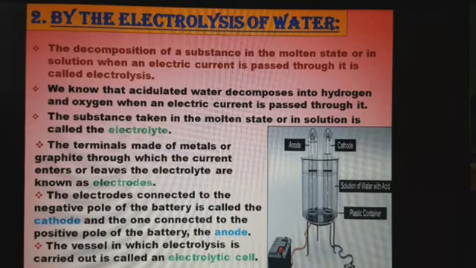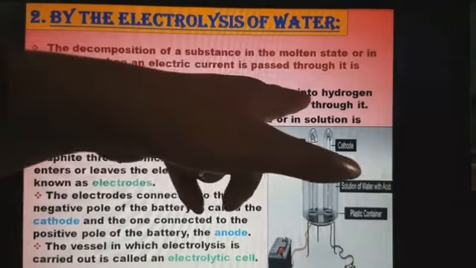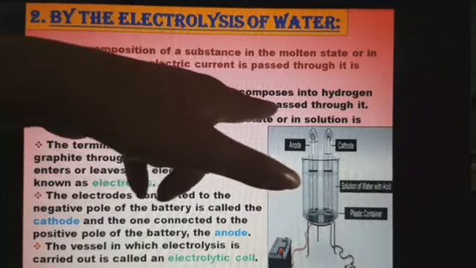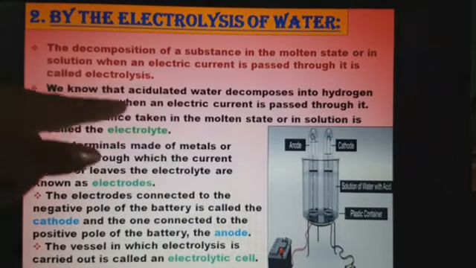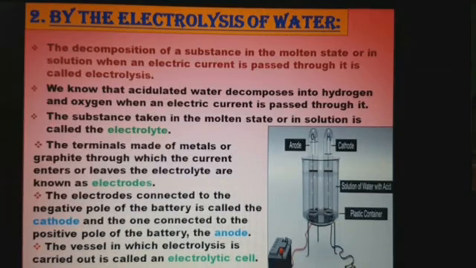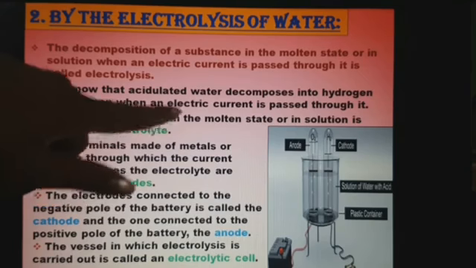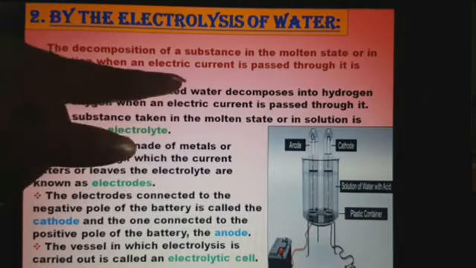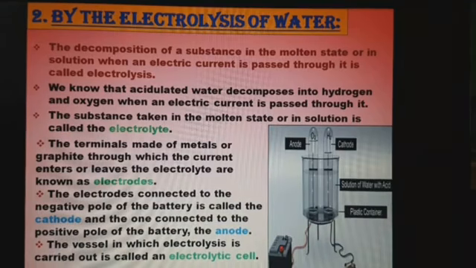We know that acidified water decomposes into hydrogen and oxygen when an electric current is passed through it. So this we have already seen, that only acidified water undergoes decomposition. The substance taken in the molten state or in the solution is called what? Electrolyte. So this is to keep in mind.